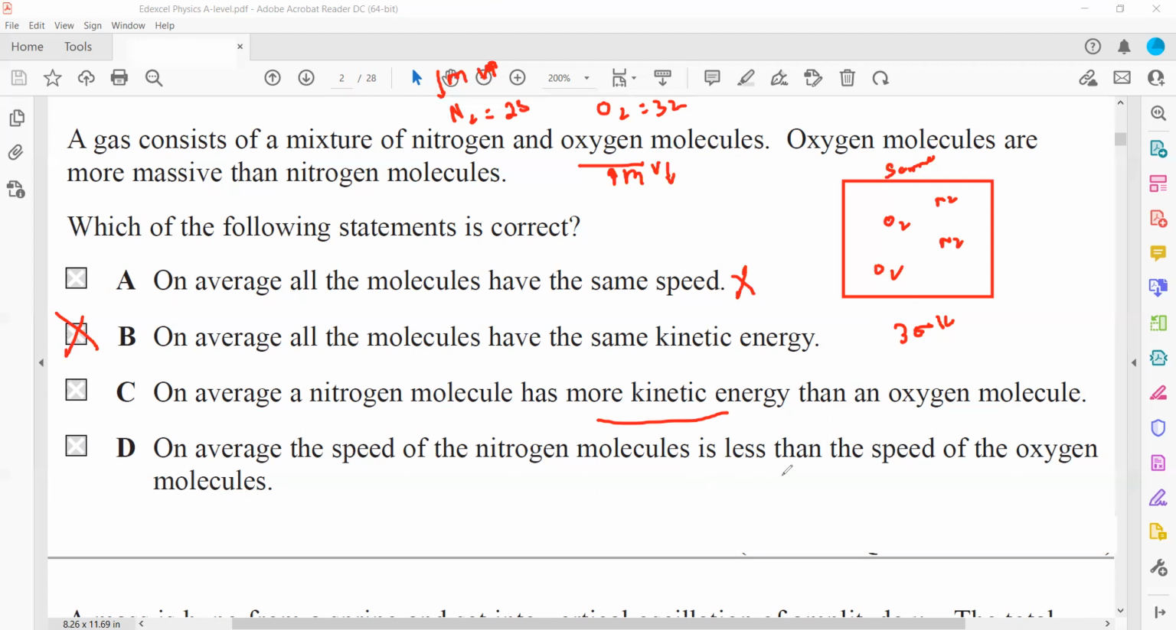And on average, the speed of the nitrogen molecule is less. That's wrong again. The speed of the nitrogen molecules is more. Why is it more? Because the nitrogen molecules are lighter. As the molecules are lighter, they will move faster. So D is also incorrect. The correct option is B.